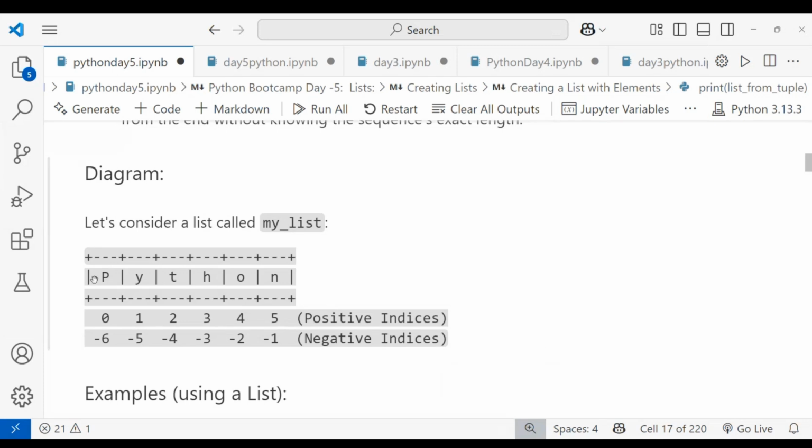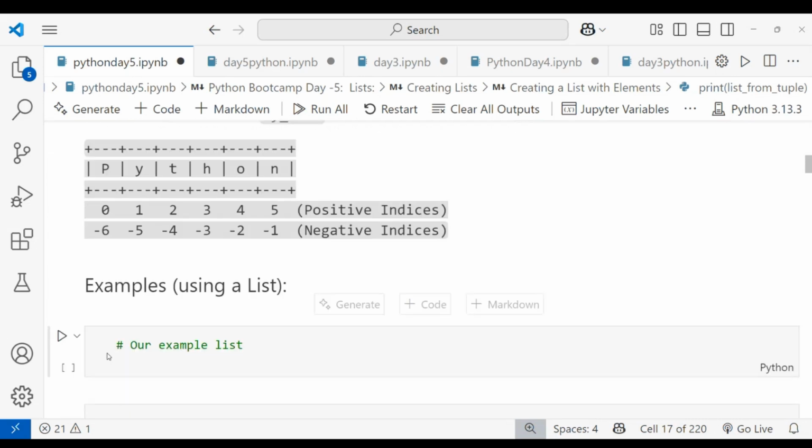If I want P, I have to access it with index number zero. Coming to negative indexing, it starts backward from minus one and ends with minus six: minus 1, minus 2, minus 3, minus 4, minus 5, minus 6. For P, with positive indexing I use 0; with negative indexing I can use minus 6. This is how you can use indexing.